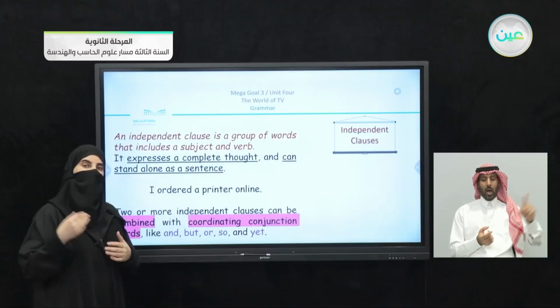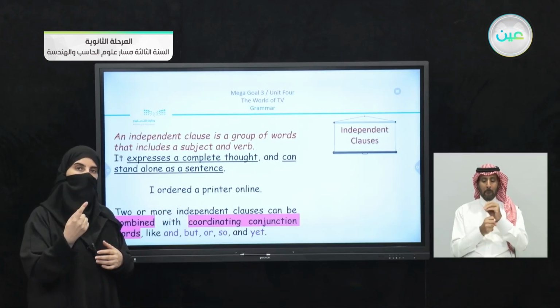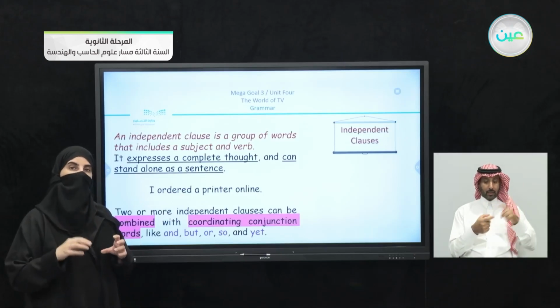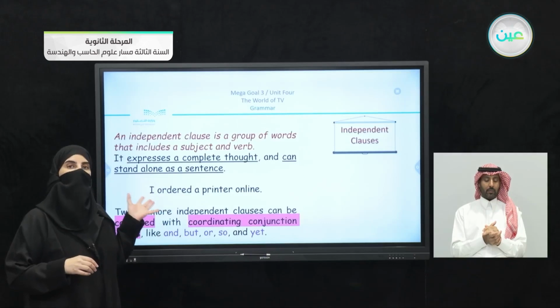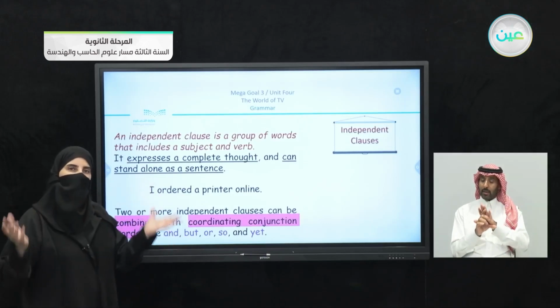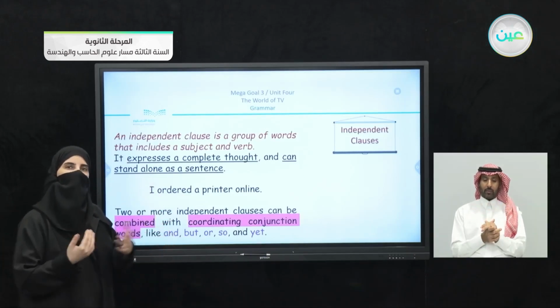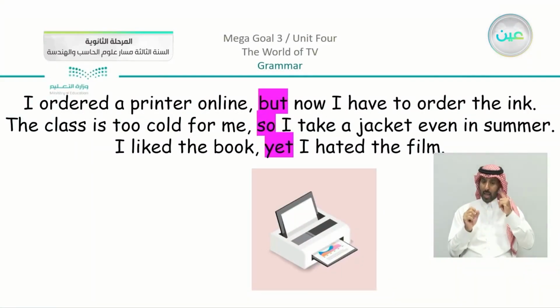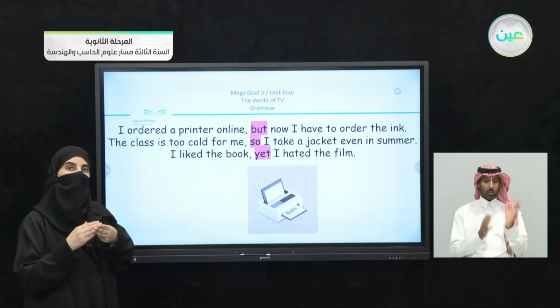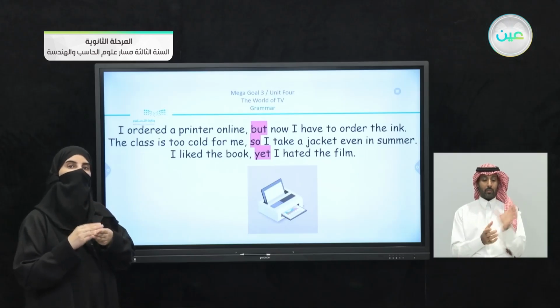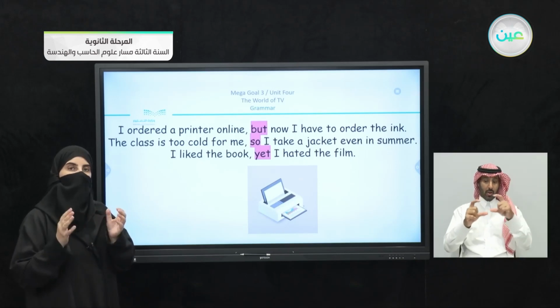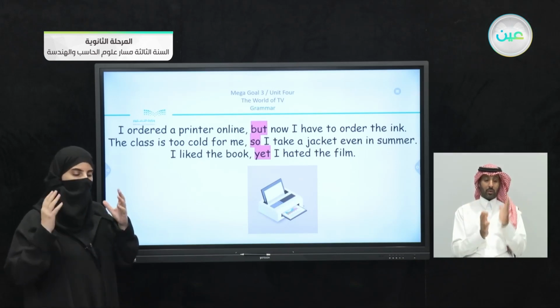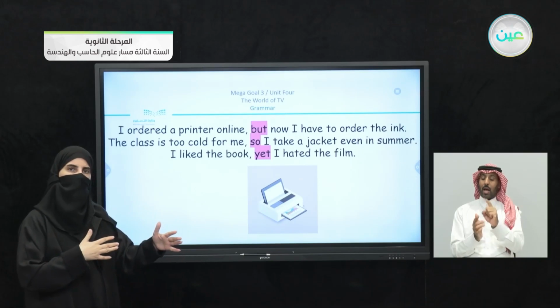So when I just explained that we have one idea using the paired conjunctions, here I'm going to use independent clauses that give me a complete idea. We're going to see more. What does this mean? Now, we can see that we have complete sentences. We have actually three sentences, and each has two parts. These parts are called clauses. These clauses are divided, and each clause has a different idea in it.